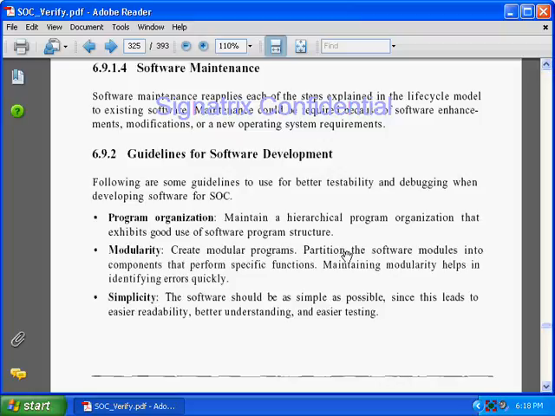So what they are trying to say is, this is somewhat related to partitioning in hardware. When we are partitioning our design, we should always keep the blocks having the same functionality together. If we want to achieve some functionality, we will keep the whole thing in one block. A block having different functionality, we'll keep in a separate block, so that we can debug things easily.